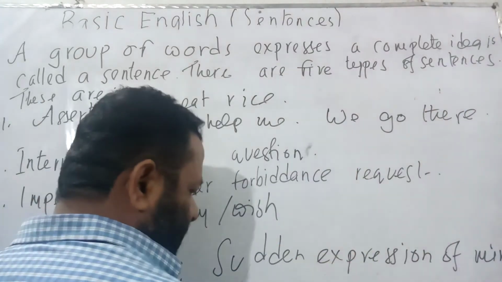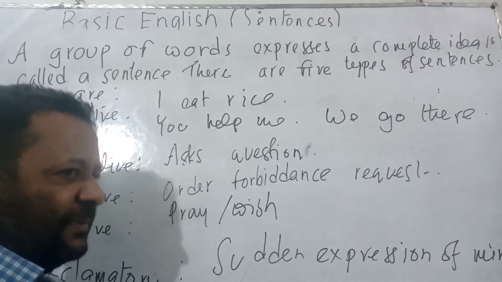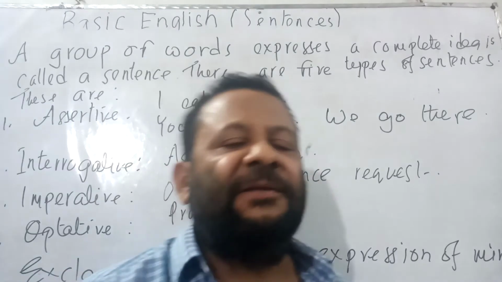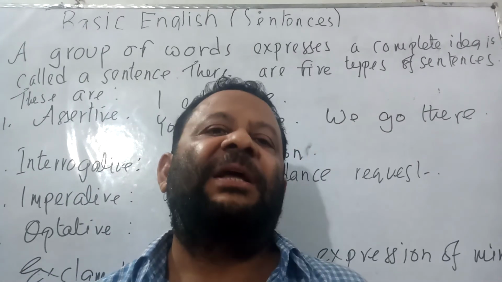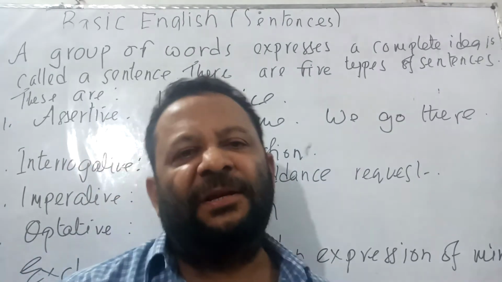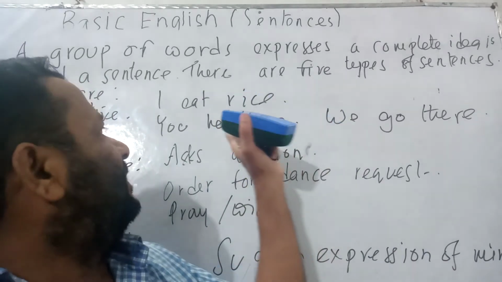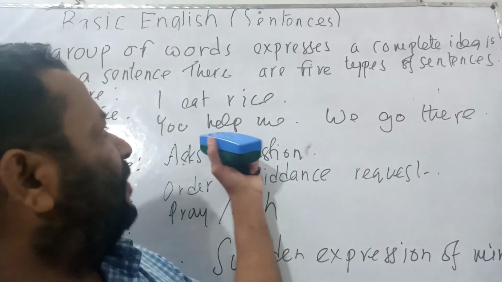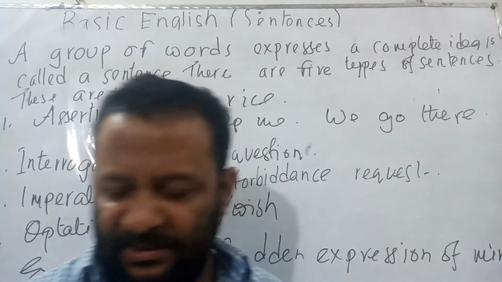Earlier I told you that assertive sentence is used to express any statement of mind. That is, it declares or asserts a statement. So I eat rice is a statement, you help me is another statement, we go there another statement.